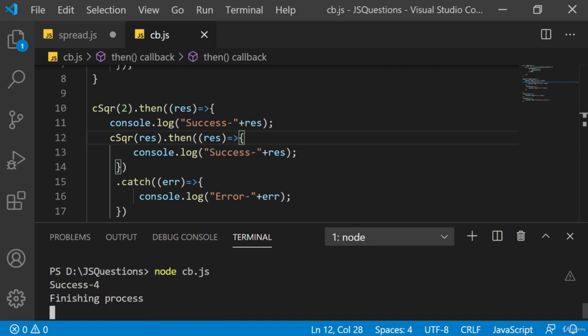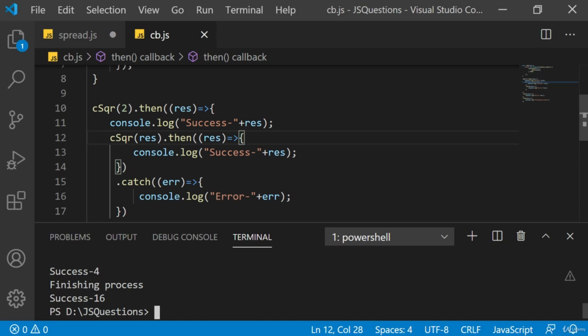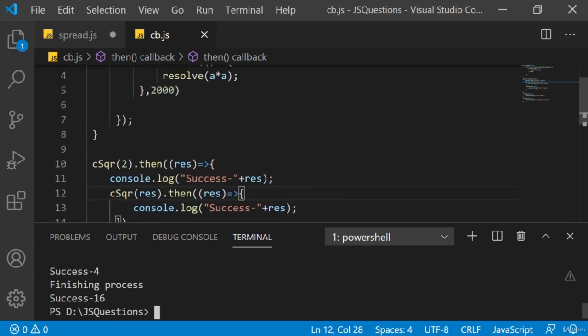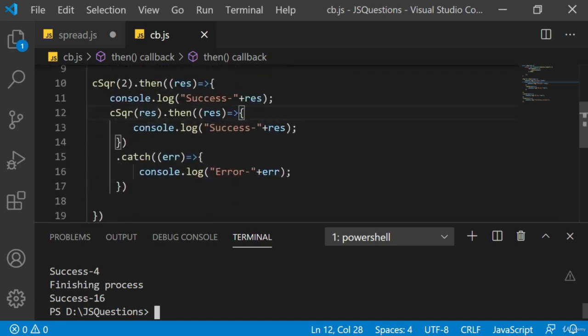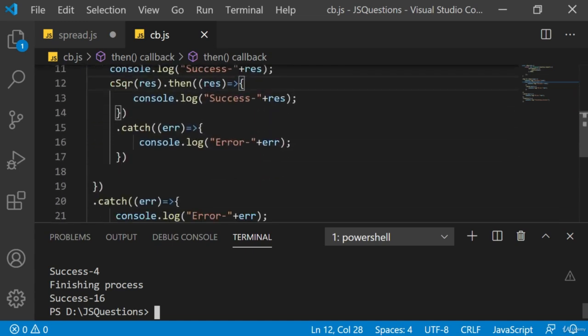The first value passed says success and 4. The second promise, the inner promise, is executed, and then it says 16. But this is very clumsy. This code is not something you would be comfortable with. So promise gives you a choice where you can chain. Chaining the promise is very important. How will you do that?